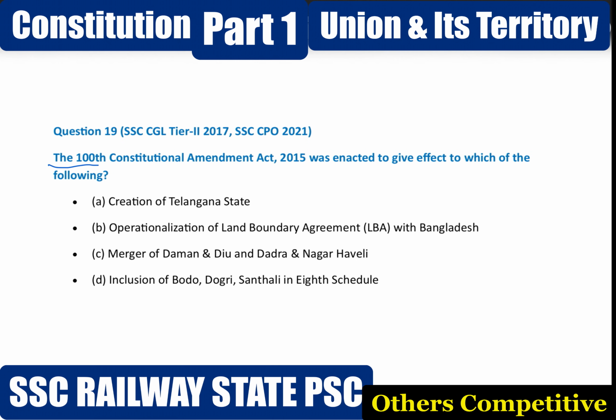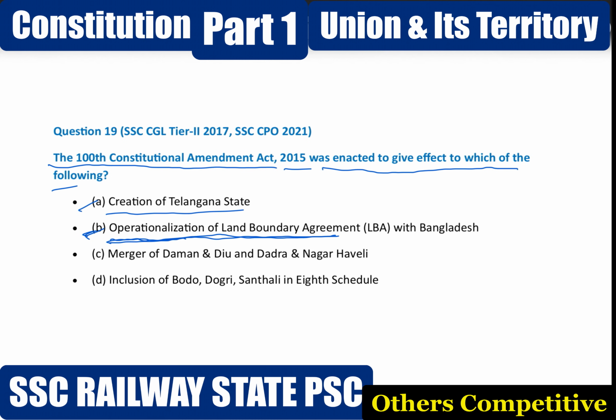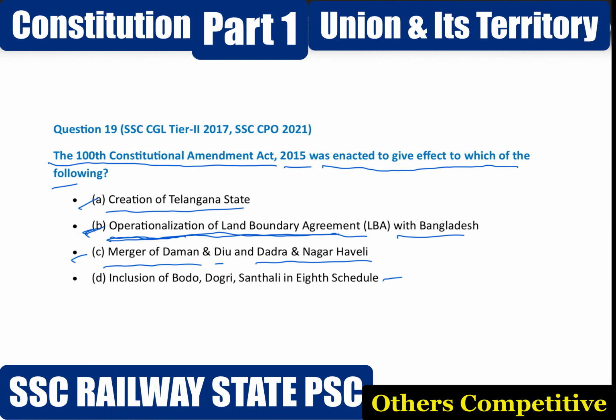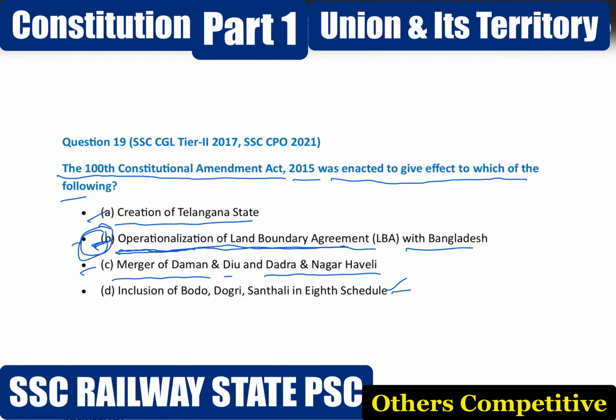Next question, the 100th Constitutional Amendment Act 2015 was enacted to give effect to which of the following? Option A, creation of Telangana state. Option B, operationalization of the Land Boundary Agreement, LBA, with Bangladesh. Option C, merger of Daman and Diu and Dadra and Nagar Haveli. Option D, inclusion of Bodo, Dogri, Santali in the 8th schedule. Correct answer option B, operationalization of the Land Boundary Agreement with Bangladesh.